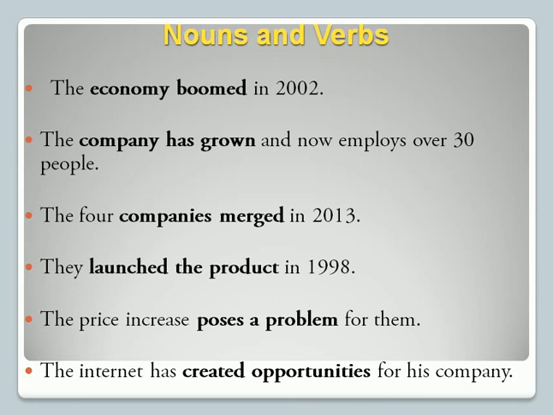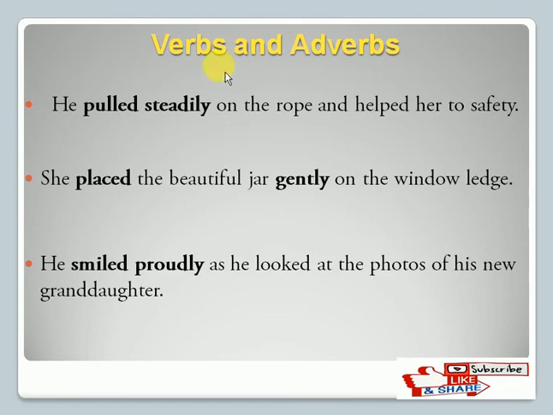So the next category is verbs and adverbs. When you write a verb and add an adverb to modify it, to describe that verb better, that becomes a verb plus adverb collocation. For example, he pulled steadily on the rope and helped her to safety.